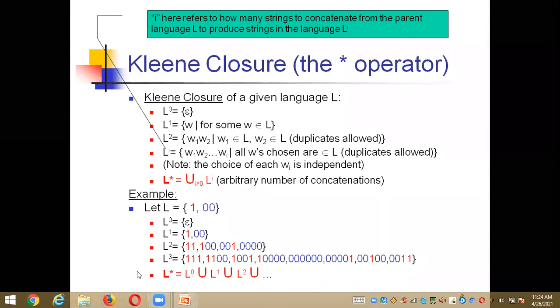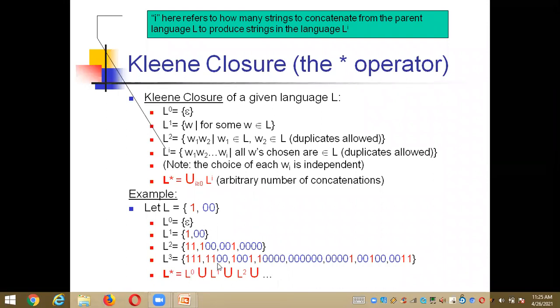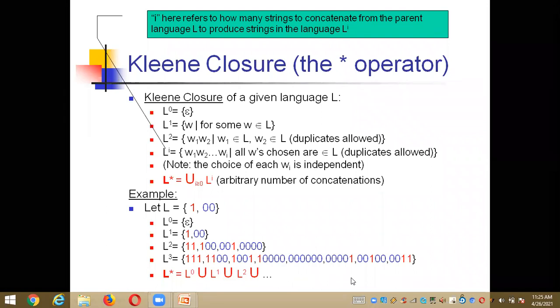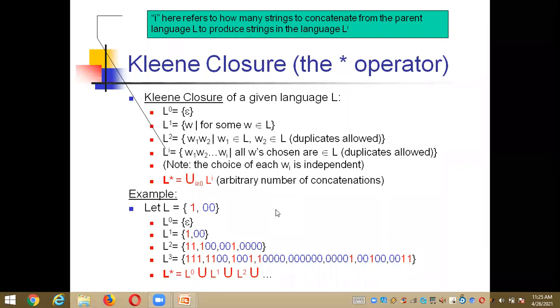Finally, how we conclude this Kleene closure language: L star includes L power 0, that means it accepts epsilon, the null string. So L power 0 union L power 1 union L power 2 and so on. So this is the way of representing the Kleene closure with examples, along with the notations of the Kleene closure. I already explained it with an example also. Just by taking a language L, I showed you how to do L power 1, L power 2 and L power 3 and so on, right?